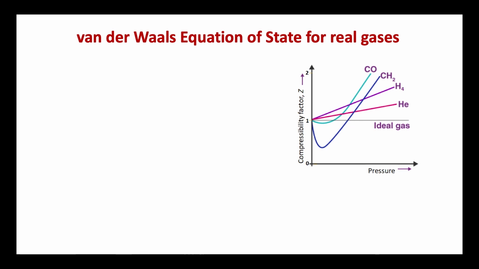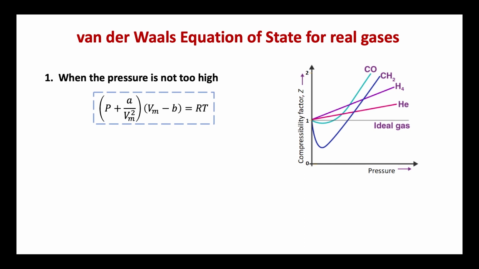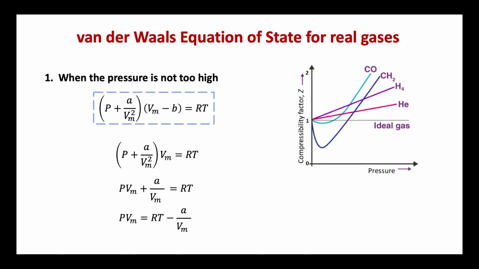In the first case, when the pressure is not very high, the volume Vm will be sufficiently large and the term B may be ignored in comparison. The van der Waals equation for 1 mole of a gas thus becomes (P plus A divided by Vm square) into Vm, which is equal to RT. That means we can rearrange the equation as PVm plus A divided by Vm, which is equal to RT, and PVm is equal to RT minus A divided by Vm.